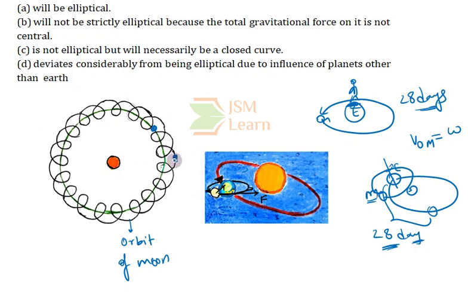During that motion, the gravitational force of attraction due to the sun on the moon is always directed towards the sun, that is, towards the center, and the gravitational force of attraction due to the earth on the moon is acting randomly. Here it is acting in this direction. The gravitational force due to earth is perpendicular to the path, and the gravitational force due to the sun is always directed towards the center.